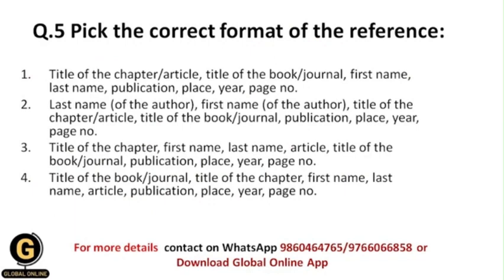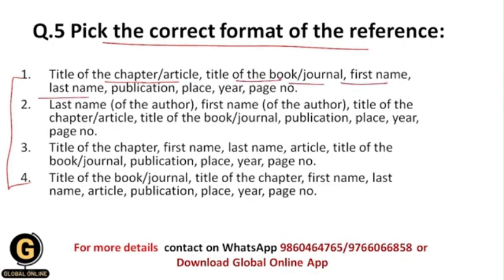Next, pick the correct format of the reference. Over here they have given different options, and each option includes a different format of the referencing style, and we need to identify the correct one. So let us see. Title of the chapter or article, then title of the book or journal, then first name, then last name, then publication, place, year, and page number.